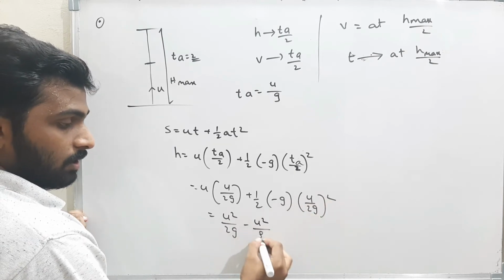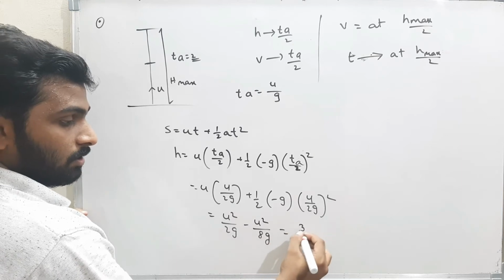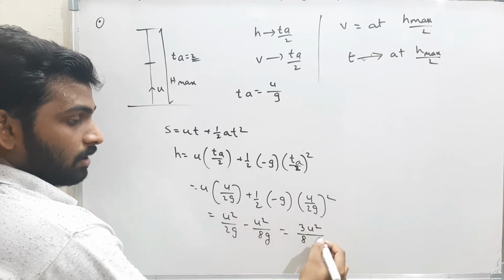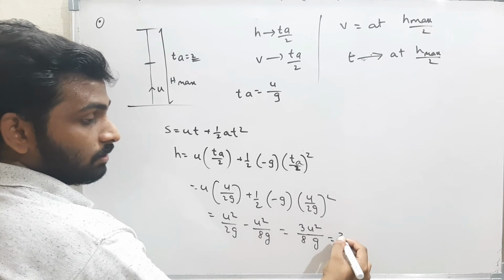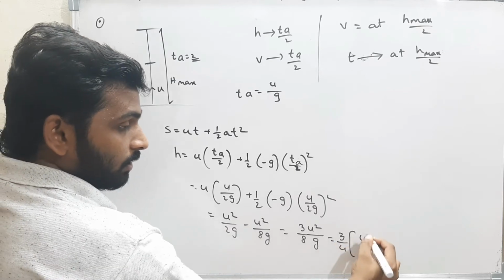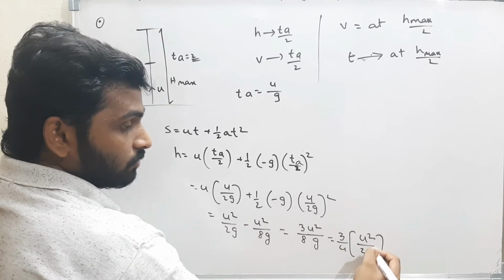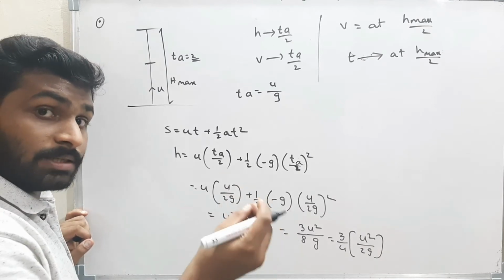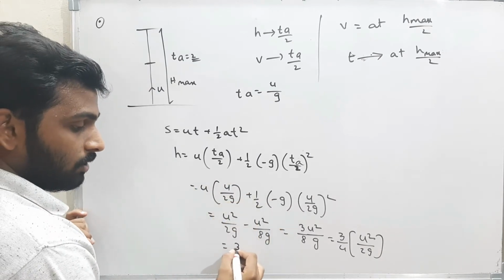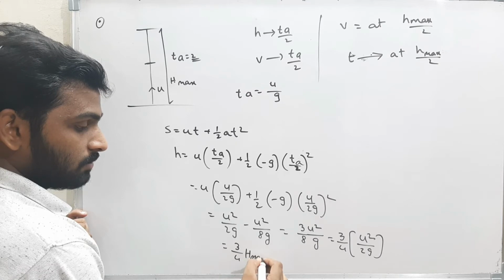u square by 8g is nothing but 3 by 8 u square by g, which is nothing but 3 by 4. I can write this as u square by 2g. What is u square by 2g? u square by 2g is nothing but the maximum height. Therefore, it is 3 by 4 h max.